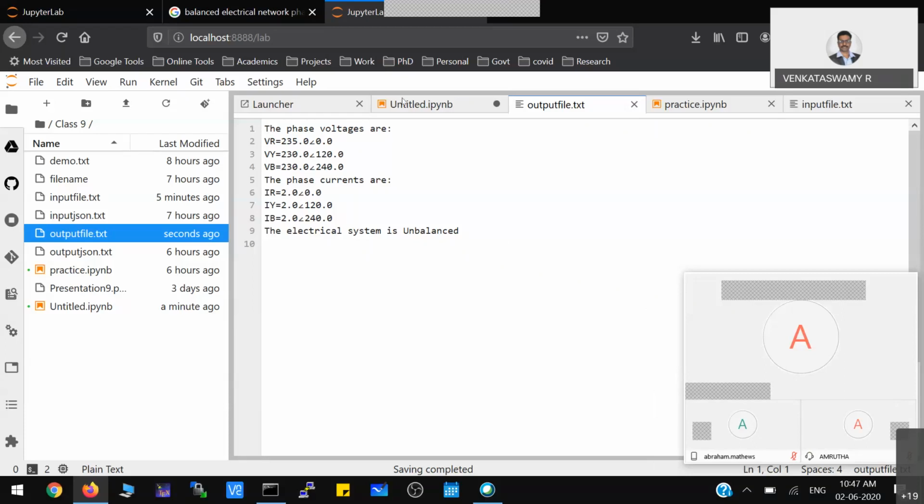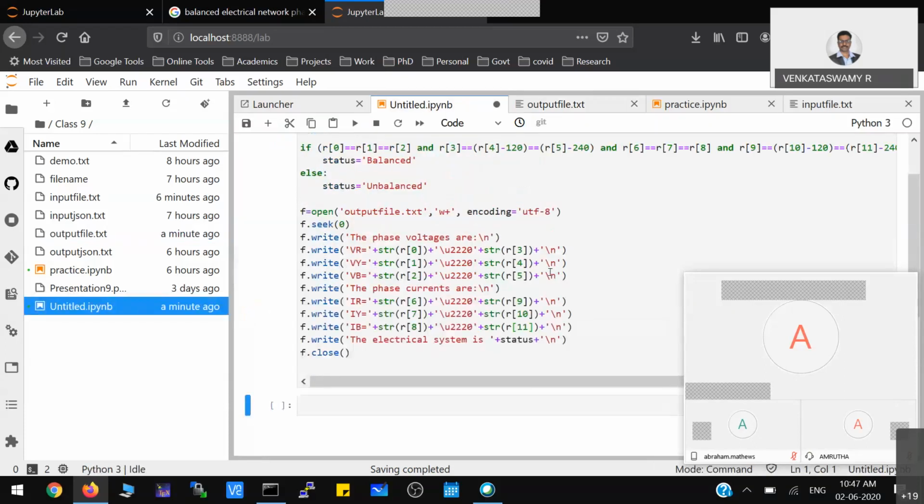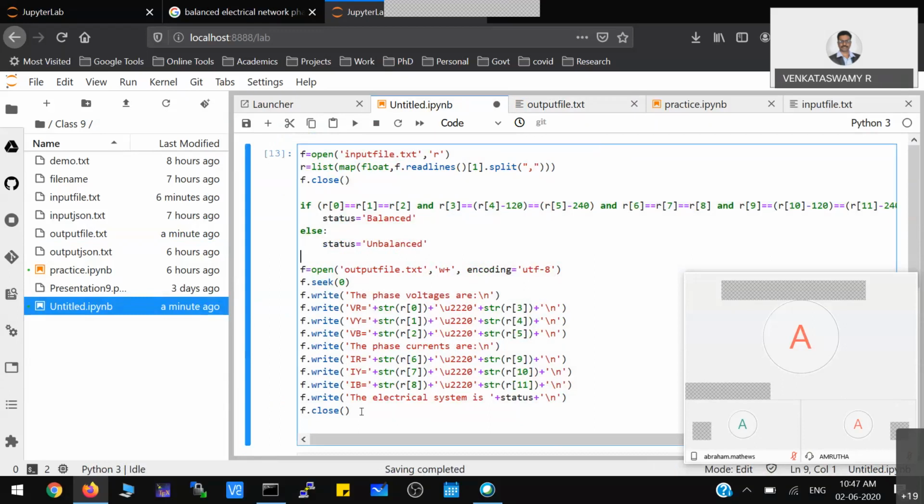Okay, so this is a very simple program you can think of, file read write operation. You see, a lot of things we are doing in this particular example, but the entire thing is very simple. The program is very simple, but the objective is very good. That means you are checking whether the electrical network is balanced or unbalanced. That objective you are achieving using this particular file handling.